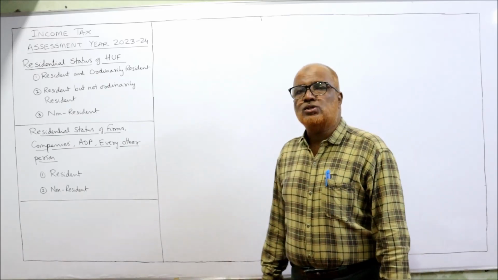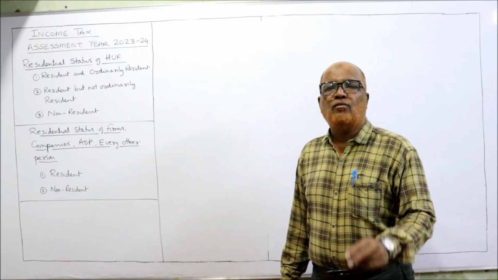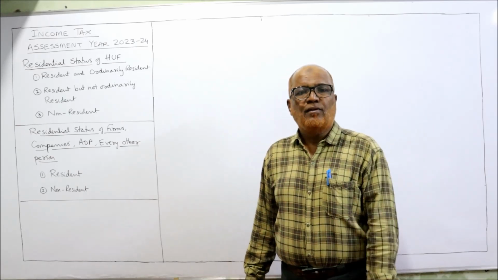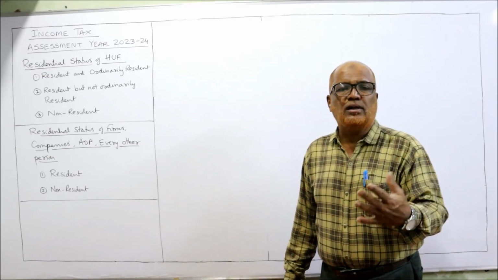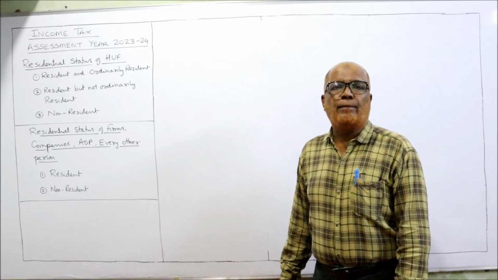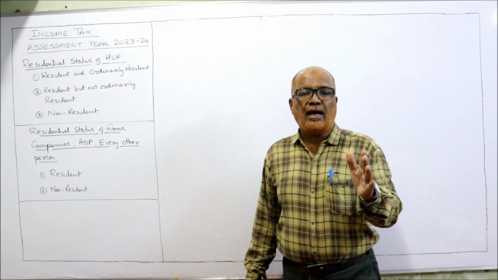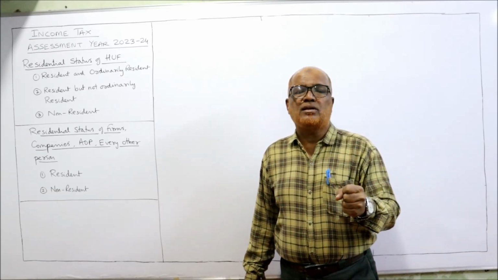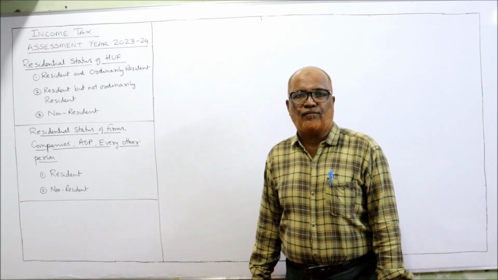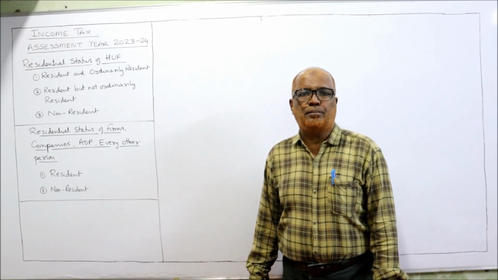Similarly, for residential status of firms, association of persons, companies, every other person, we have only two categories: resident or non-resident. That's it. We don't have ordinary or not ordinary resident in this case. So how to find out the residential status of a company or a firm? You have to watch the complete video. Till the end you watch the video, you will get the complete coverage of the provisions regarding determination of residential status of HUF, firms, companies and every other person.